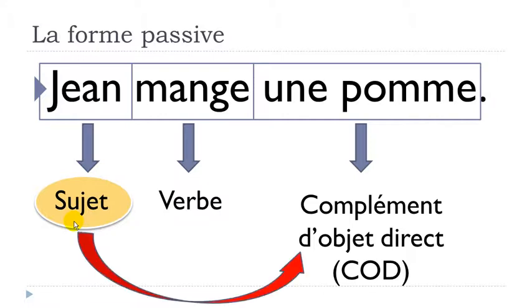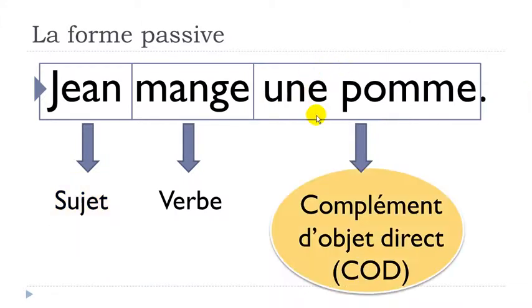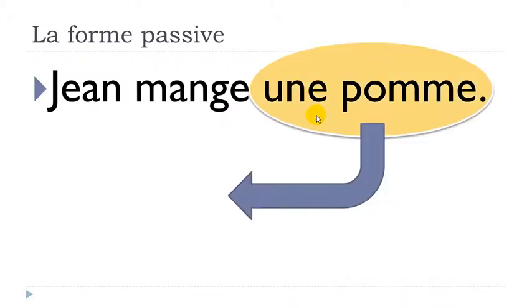So if we would like to put the focus on le complément d'objet direct, so if we would like to have une pomme as the main thing of the sentence, okay? So it would be actually the whole idea of this forme passive, okay?